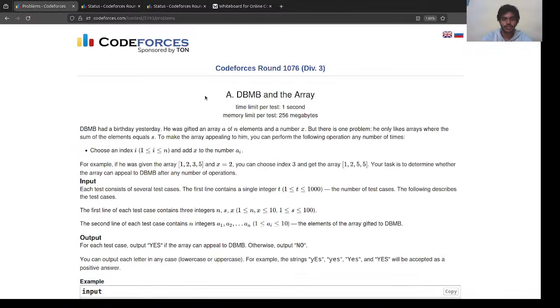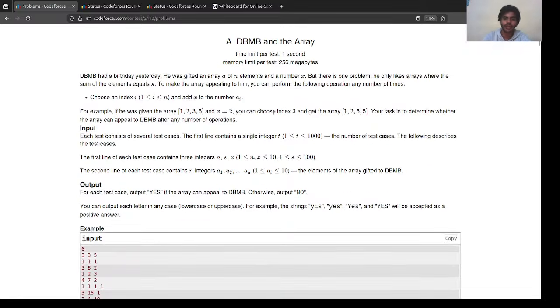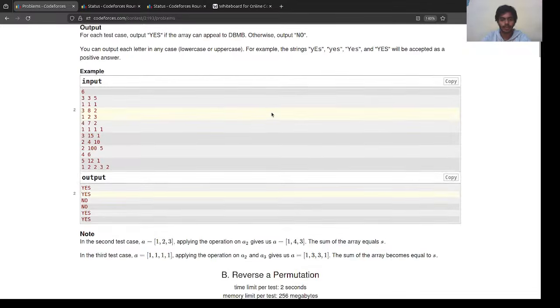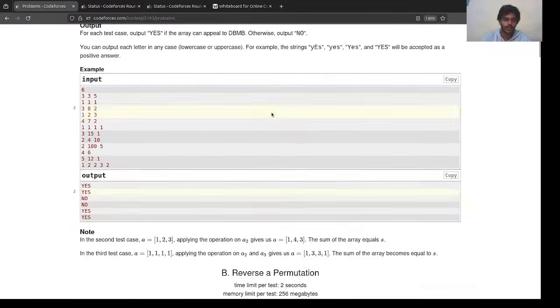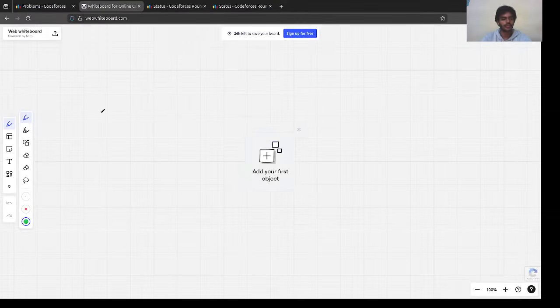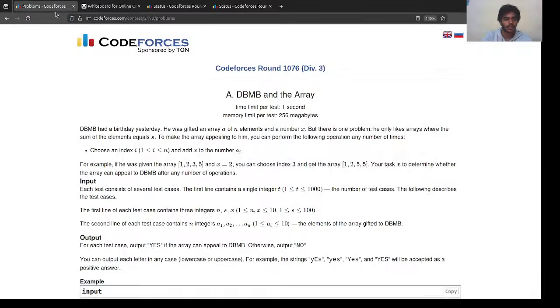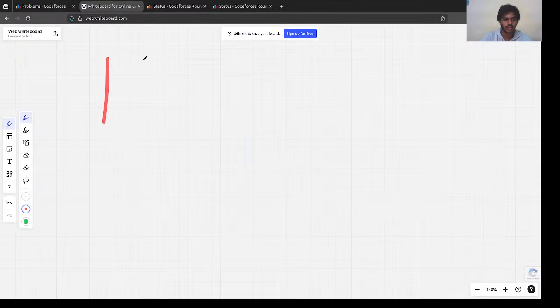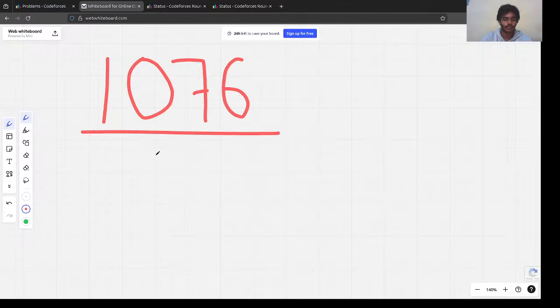So like the usual drill, first we are going to discuss the problem, and then we are going to discuss what the intuitions and the observations were, and then we are going to finally jump towards the solution after we prove it using the solutions and the intuitions. So yeah, great, let's start. Okay, so let me type something. The contest is 1076. Great. Okay, let's start.